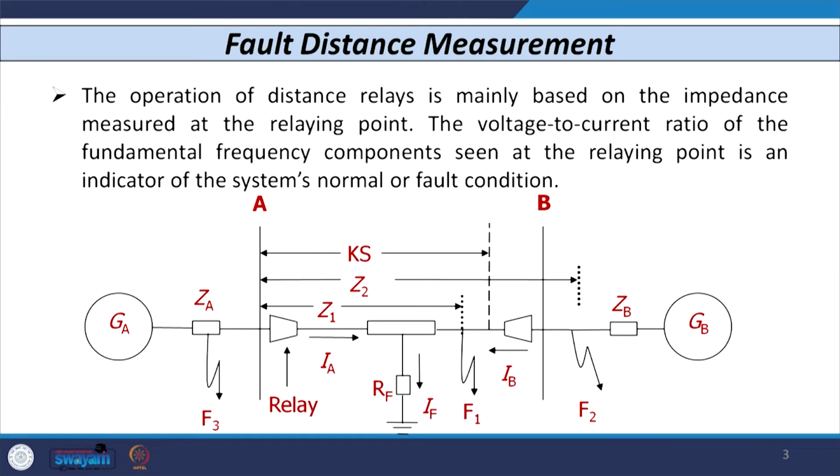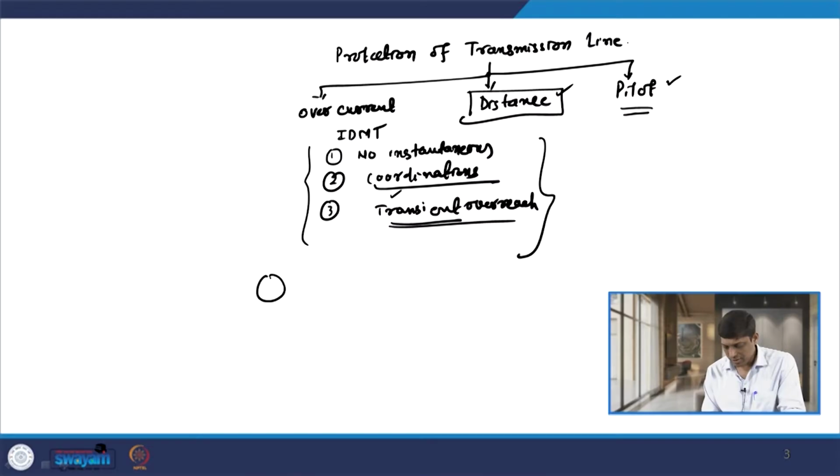Now, let us see how the distance relay works. The operation of the distance relay is mainly based on impedance measurement. Basically, the distance relay measures the impedance from the relaying point to the fault point. Suppose we have a network where the line is connected between bus A and B, and I use the relay here.